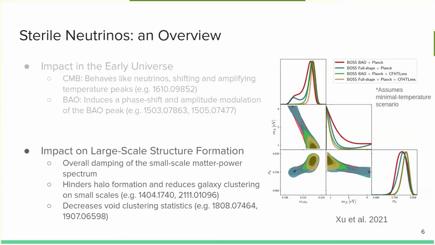We're going to focus a little bit more on late time observables and the impact that these sterile neutrinos have on large-scale structure formation. Because of their large thermal velocities and their mass, they can lead to an overall damping of the small-scale matter power spectrum, which in turn hinders halo formation and reduces galaxy clustering on small scales, and even decreases void clustering statistics towards small scales.